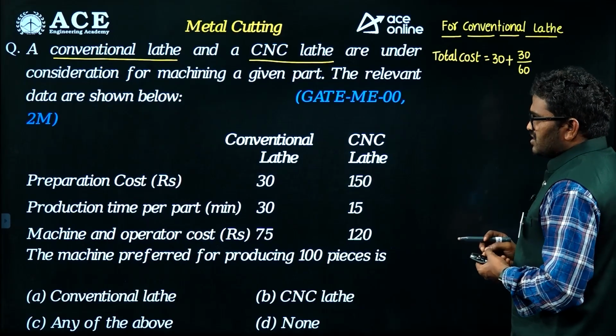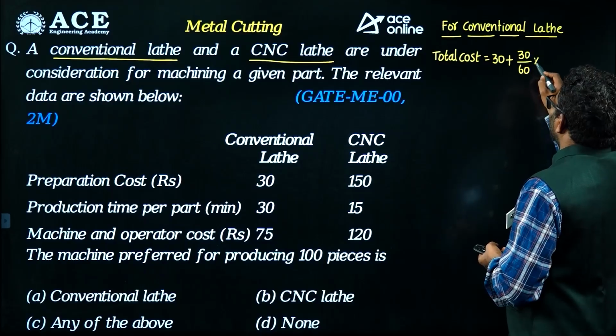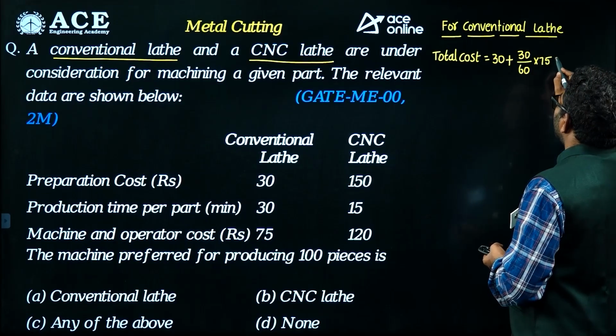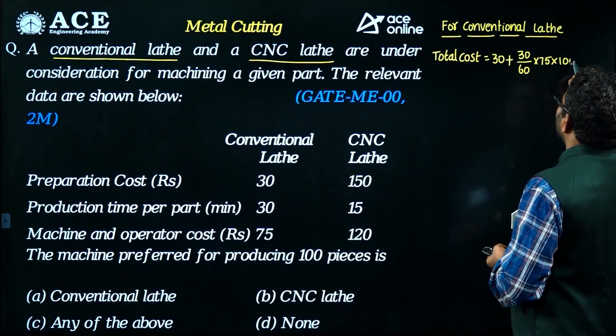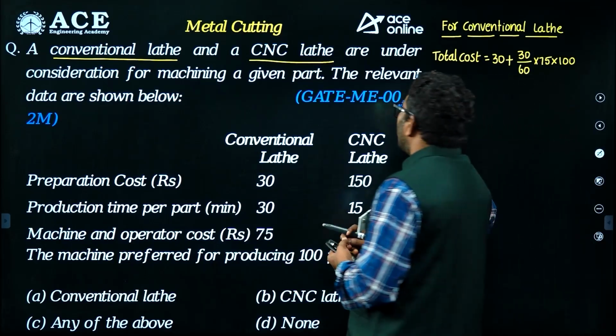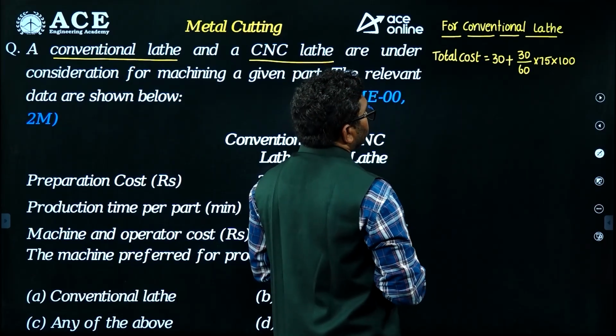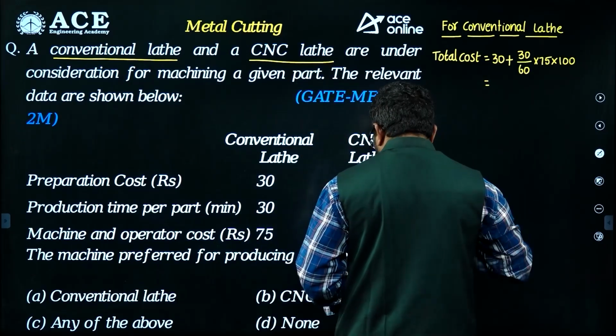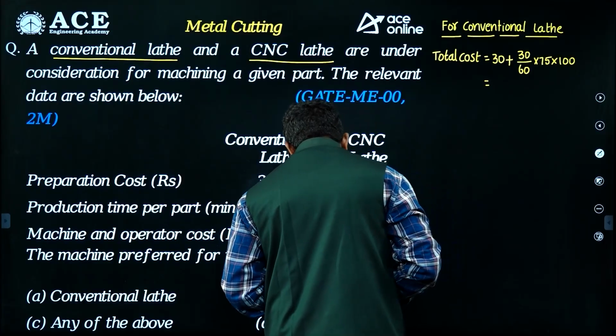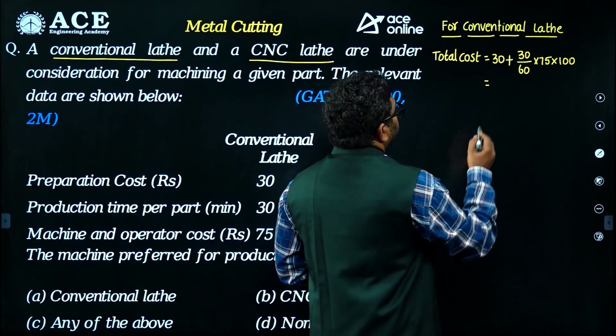The cost of the operator is 75 rupees per hour. We are going to make 100 components. So the total cost of this is nearly 3,780 rupees.